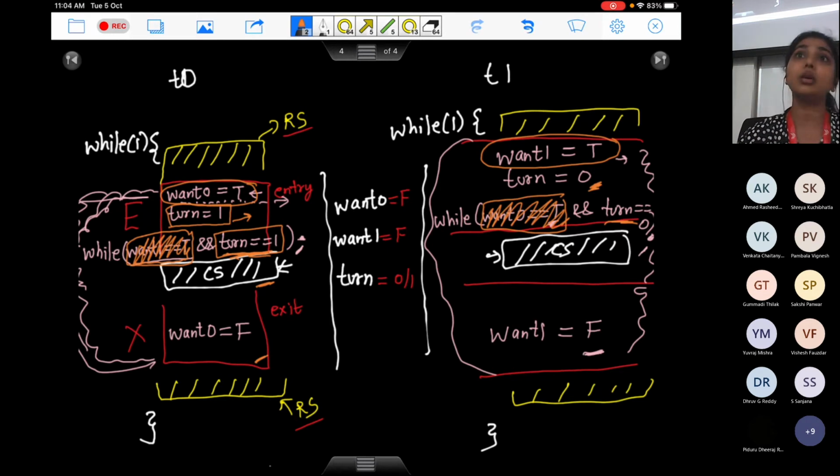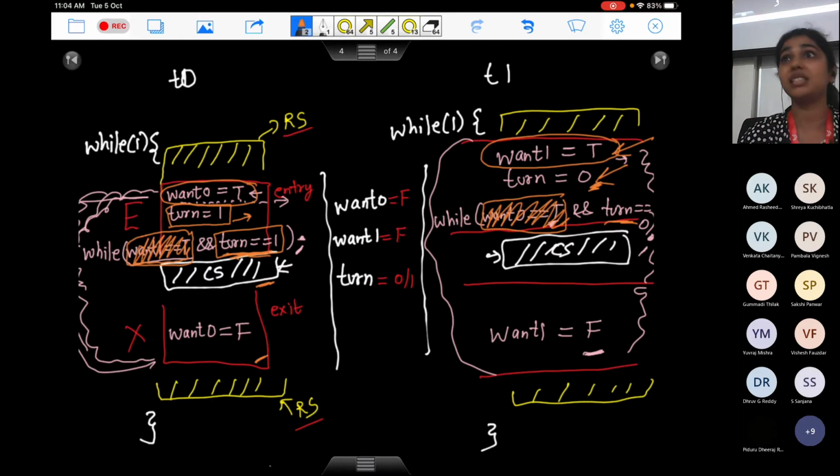So looking at this code, this cannot happen in this code. Why? Because let us say T1 announced here, it said that yes, I want to go in my critical section, but T naught also wanted to enter and somehow the value of turn ended up to be 0. T naught entered into its critical section, and let us say before T1 could actually execute and go in the critical section, T naught comes back and again says I want to go in the critical section. Now who will go, T naught or T1?